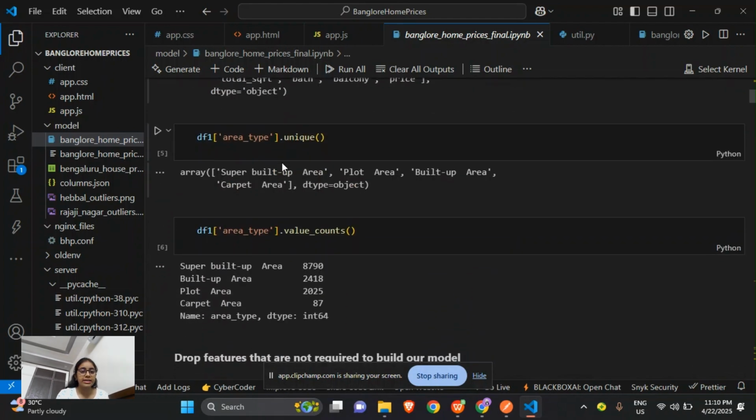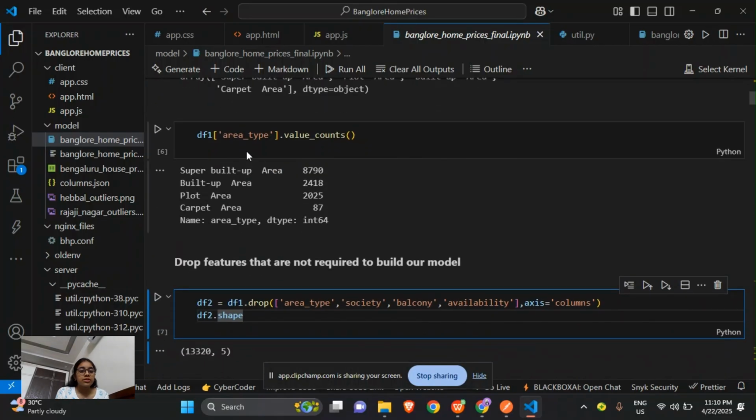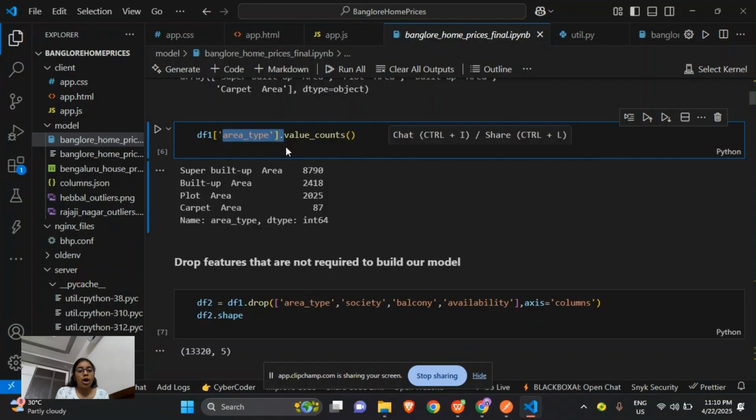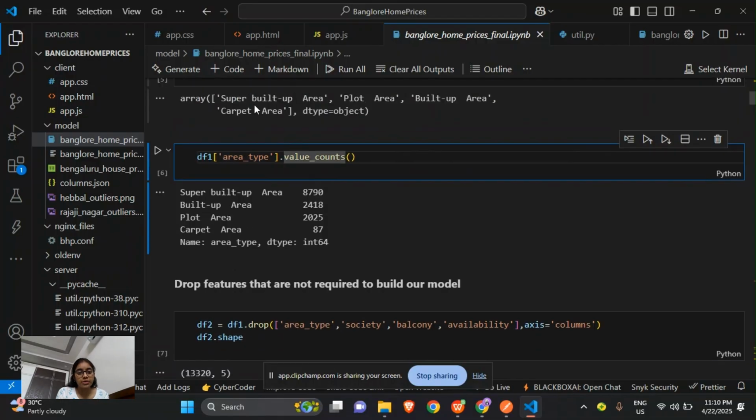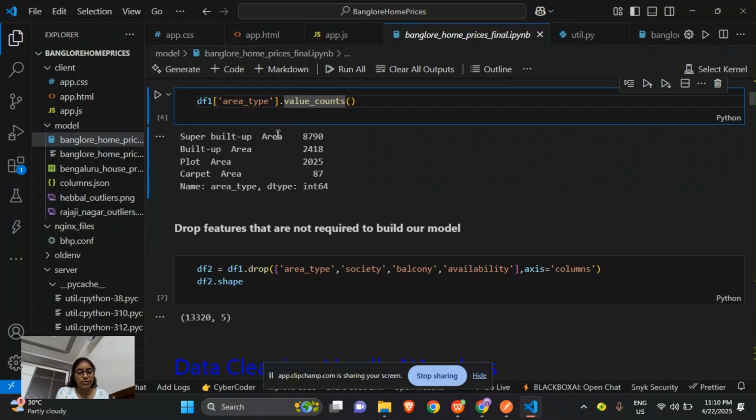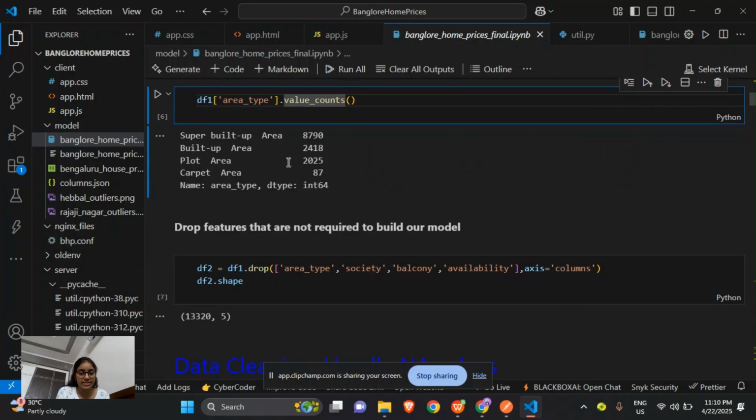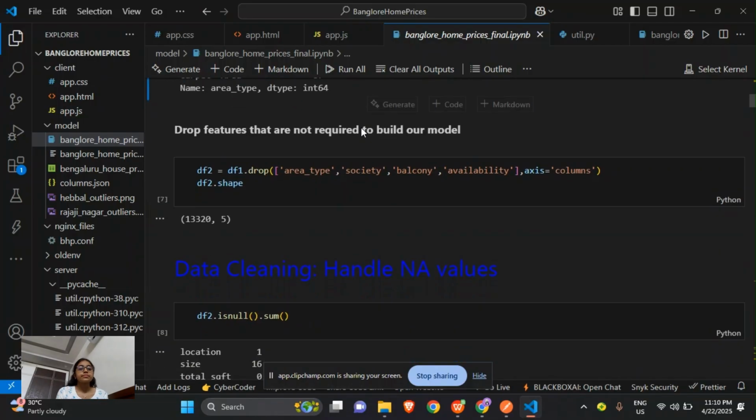df1 of area type dot unique represents all the unique values under the area type column, and also counts how many super built up areas and plot areas there are. It counts the number of areas present in the area type.